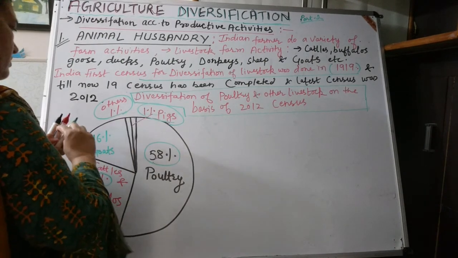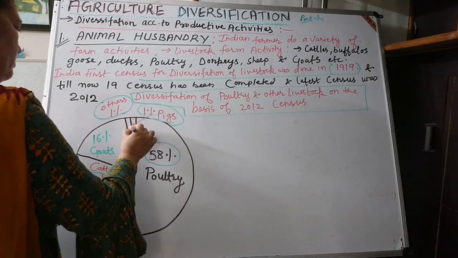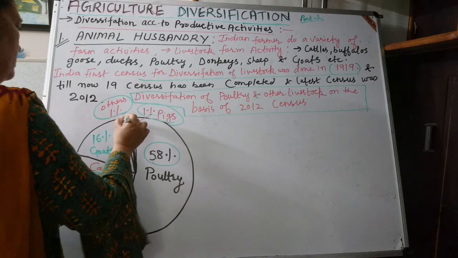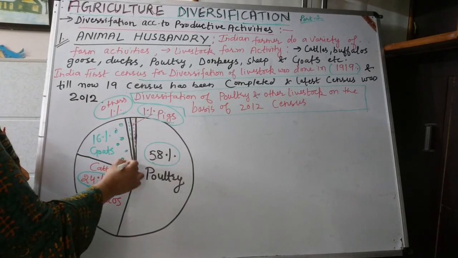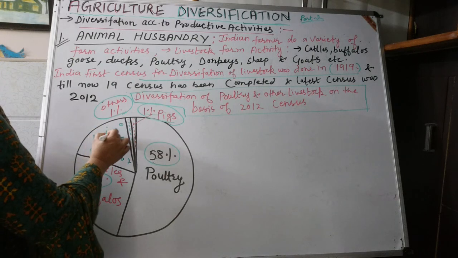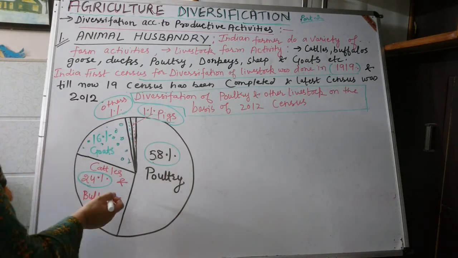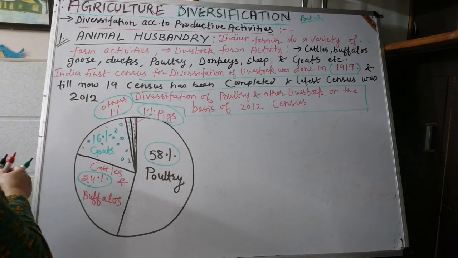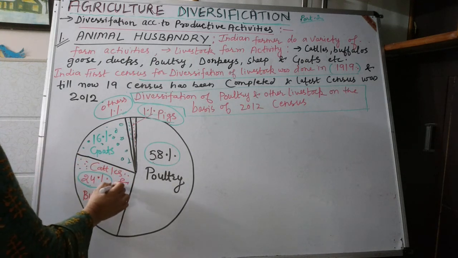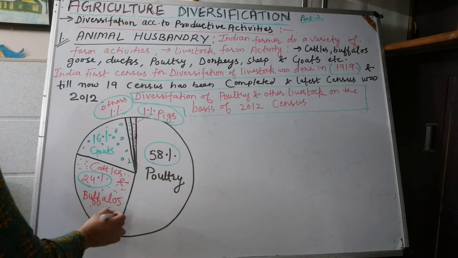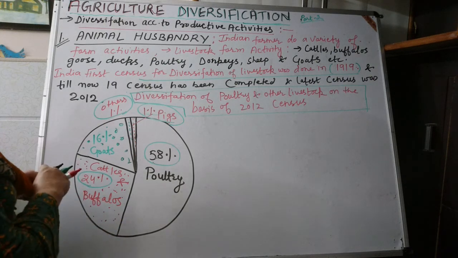So here this is related to pigs, this is related to others, and here goats, 16%. These cattle include cows, sheep are also included in it, and buffalo, and here poultry.